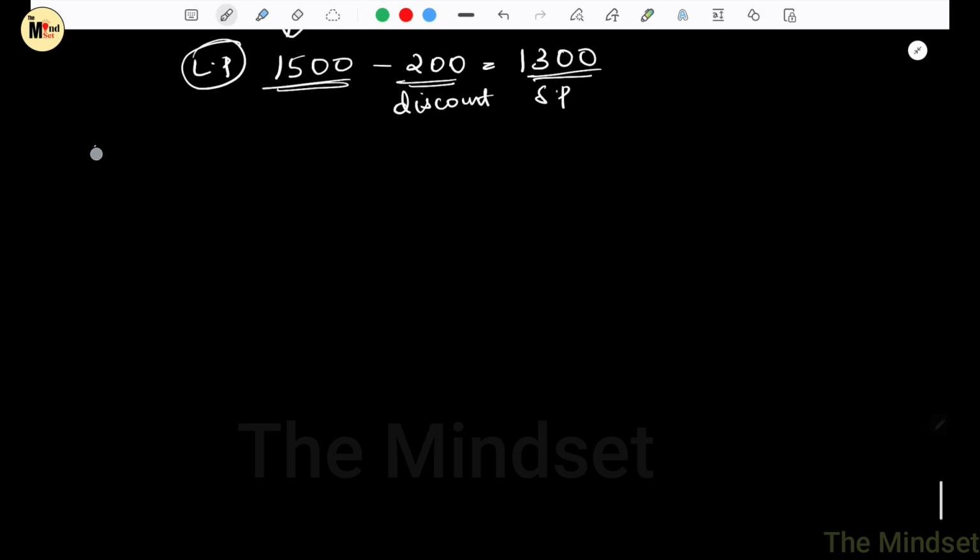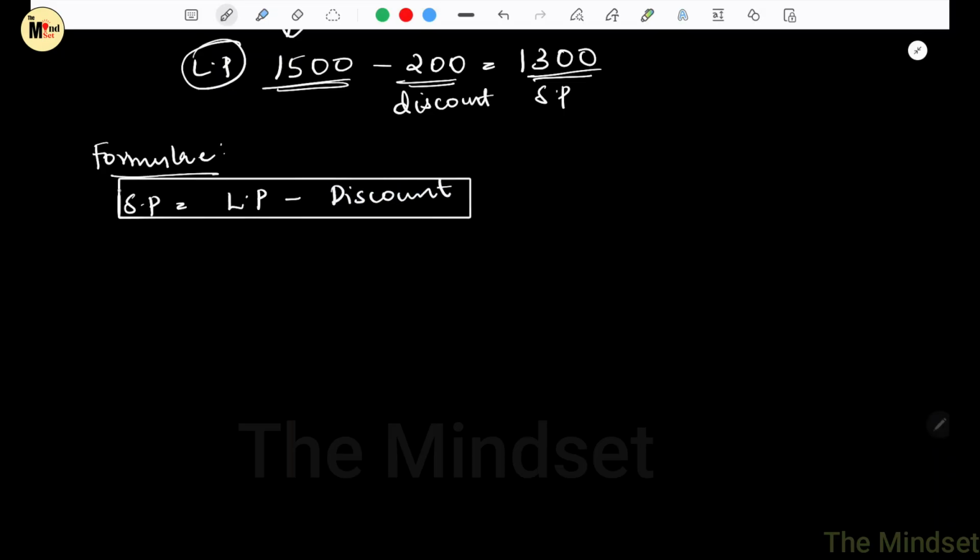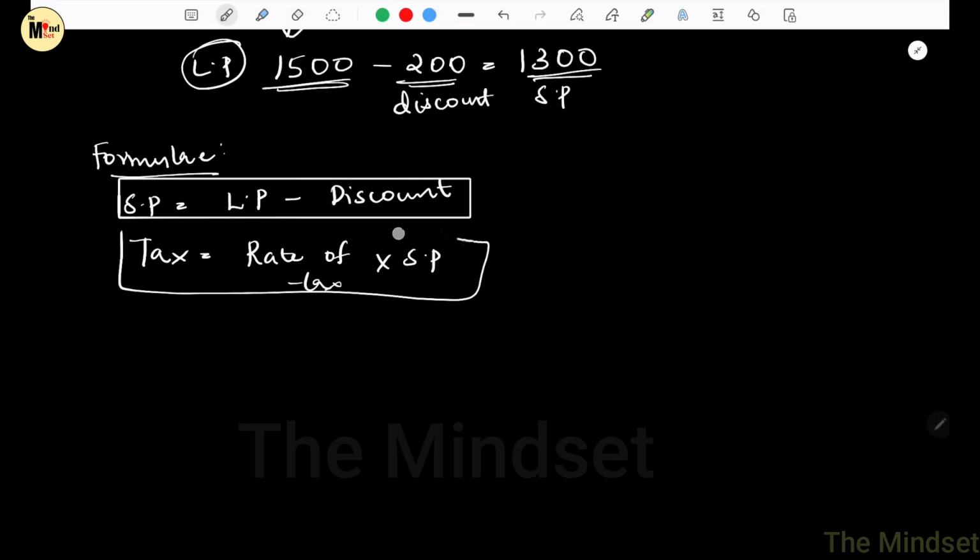Now we have certain formulas to look upon. So first is selling price. How to find the selling price? It is always the list price minus discount. So always keep in mind that in previous classes of profit and loss, we used to say that selling price is equal to cost price plus profit. Here cost price doesn't come in the formula. It is list price minus discount. Also we have one more formula, that is to identify the tax. It is always rate of the tax into selling price. So this is the other formula you have to understand.